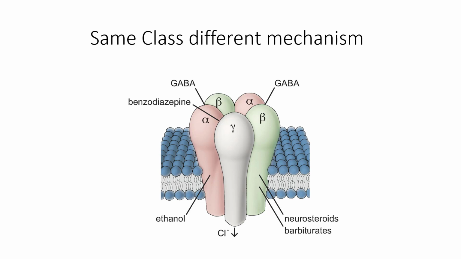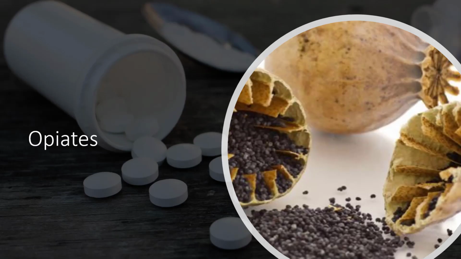This means that the combination of benzodiazepines and alcohol is not additive, right? You're not taking 2 shots plus 2 Xanax. It's actually multiplicative. It's dramatic. It's exponential. So even though you have a safe dose of benzodiazepines you normally take and a safe dose of alcohol, if you just cut them in half and combine them, you're not going to get the same response. You're actually going to get double the response, which is why people who combine these often find themselves overwhelmed and wind up dying. The last depressant I want to talk about is opiates.